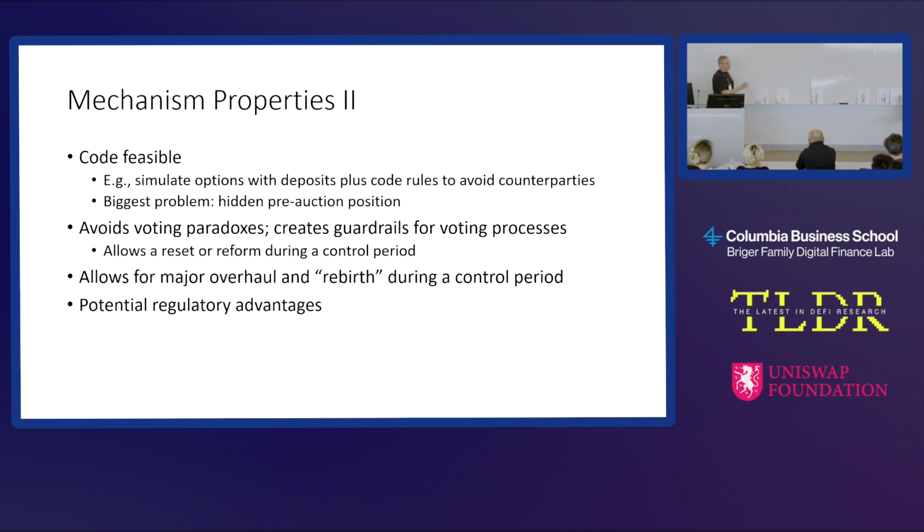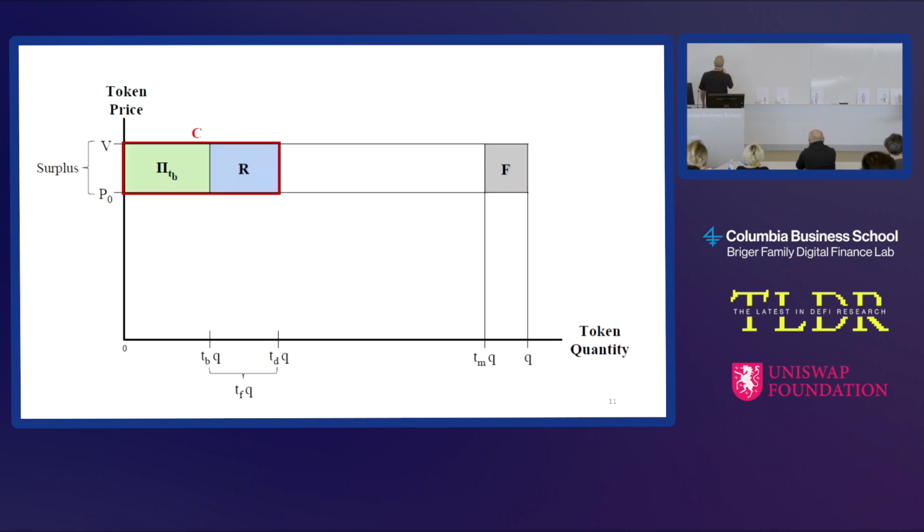There's one tricky part, which is how do you know that the person is not hiding part of their toehold over here? That's one of the hardest problems to solve. And it's actually really interesting. It goes back to talks yesterday, like privacy pools and things like that.